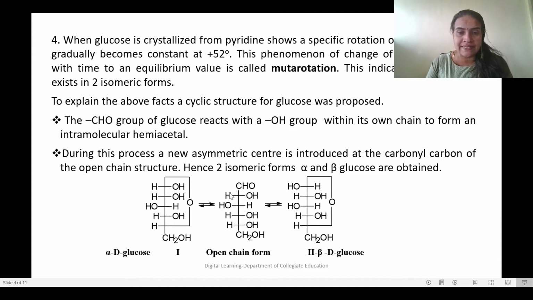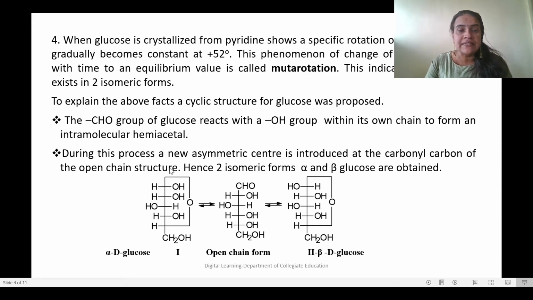So this is the open chain structure. Here we have a CHO group. This CHO will react with the fifth carbon atom's OH group to form a cyclic structure. During the formation of cyclic structure, a new chiral center will be introduced at the top. That will be the first carbon, and based on the position of OH and H on the first carbon, we have two isomers. Here OH is on the left side, so this is beta-D-glucose, and here the OH is on the right side, so this is alpha-D-glucose.